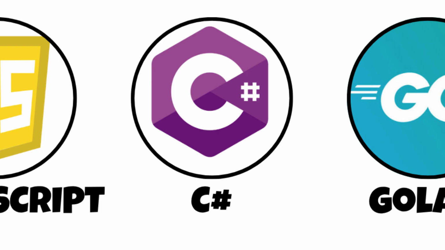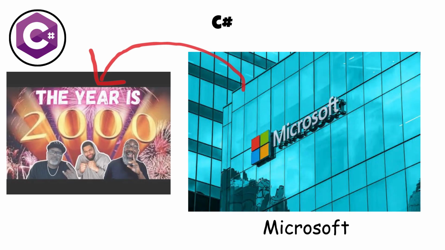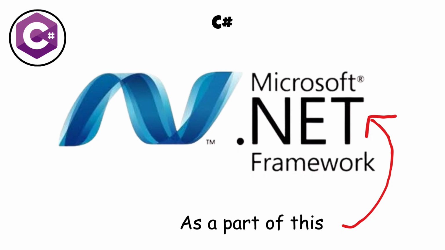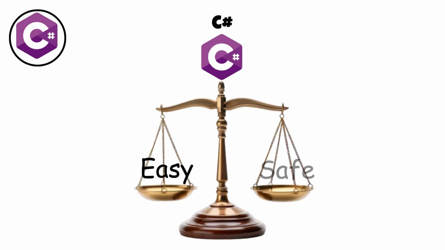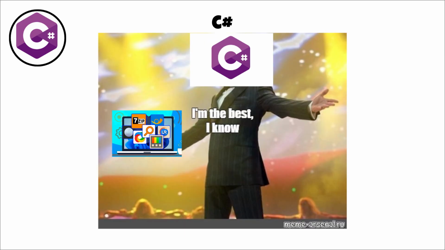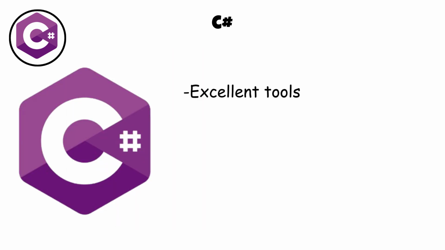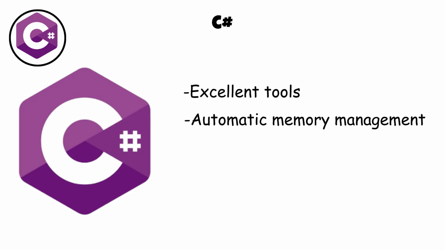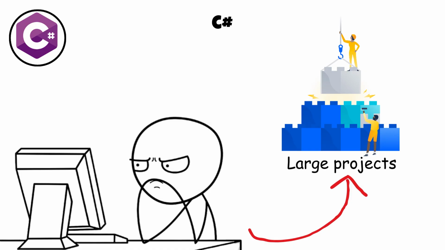C#. C#, pronounced C sharp, was introduced by Microsoft in 2000 as part of its .NET platform. It combines ideas from both C++ and Java while aiming to be easier and safer to use. C# has become a major language for Windows applications, enterprise software, and game development through the Unity game engine. It offers excellent tools, automatic memory management, and a clean design that helps developers build large projects more efficiently.